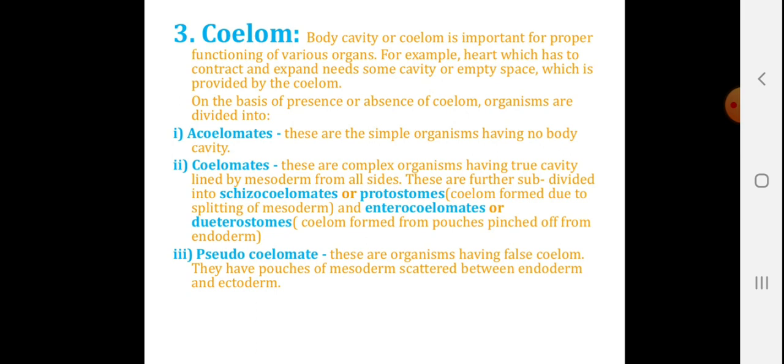These are further subdivided into schizocoelomates or protostomes, where the coelom is formed due to splitting of mesoderm, or enterocoelomates or deuterostomes. Pseudocoelomates are the organisms having a false, that means non-real, coelom. They have pouches of mesoderm scattered between the endoderm and the ectoderm.